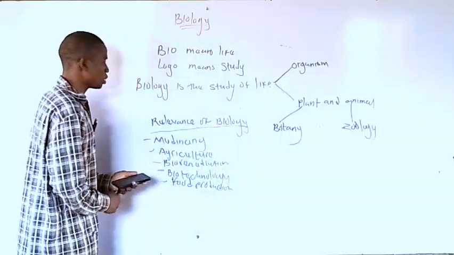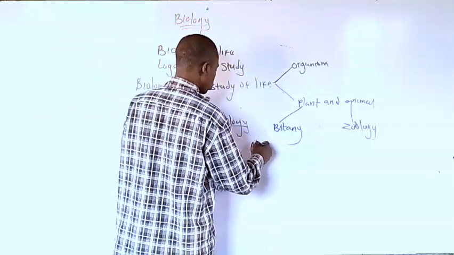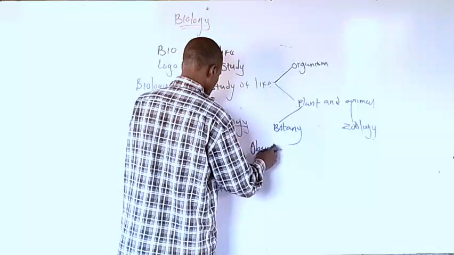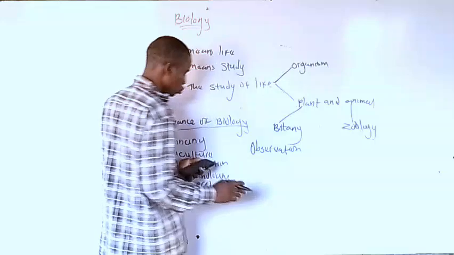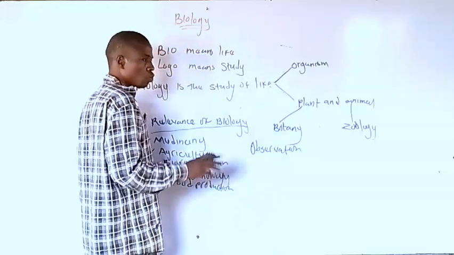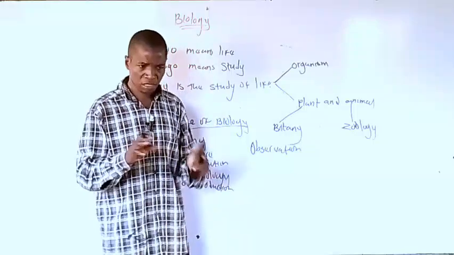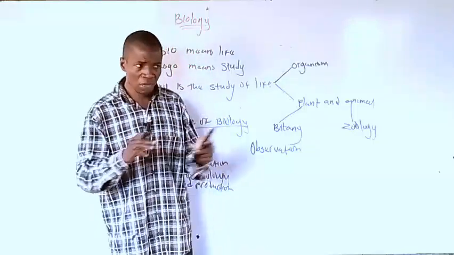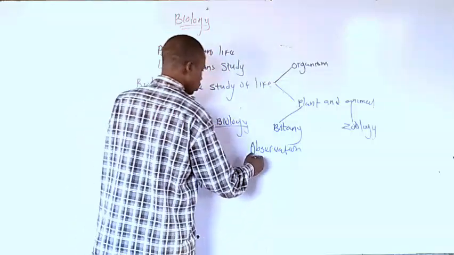That's number one, observation. When you observe, you look at it and use it to compare with other things. That's observation. Next one is classification.